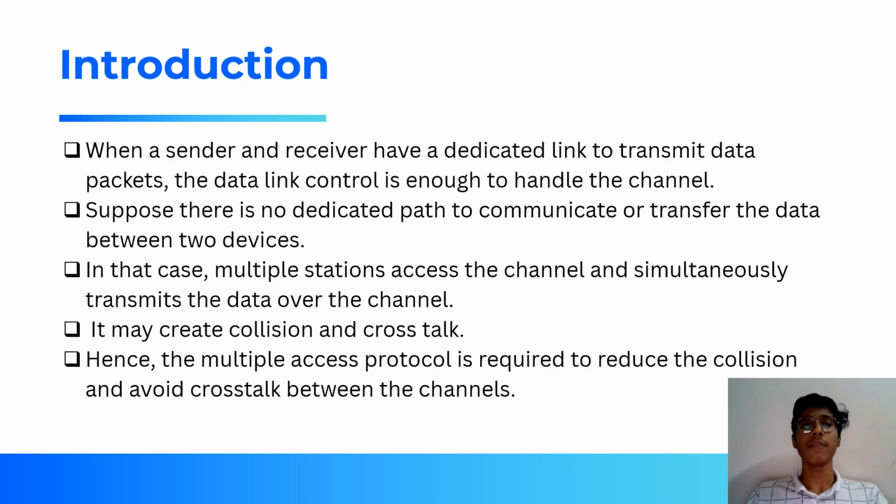When a sender and receiver have a dedicated link to transmit data, data link control is enough to handle the channel, since there is a dedicated path between them. Suppose there is no such dedicated link between the two devices. In that case, multiple stations access the channel and simultaneously transmit data over it. It may create collision or crosstalk, data packets may be lost, and it will affect communication efficiency. Hence a multiple access control protocol is required to reduce collisions and avoid crosstalk between the channels.